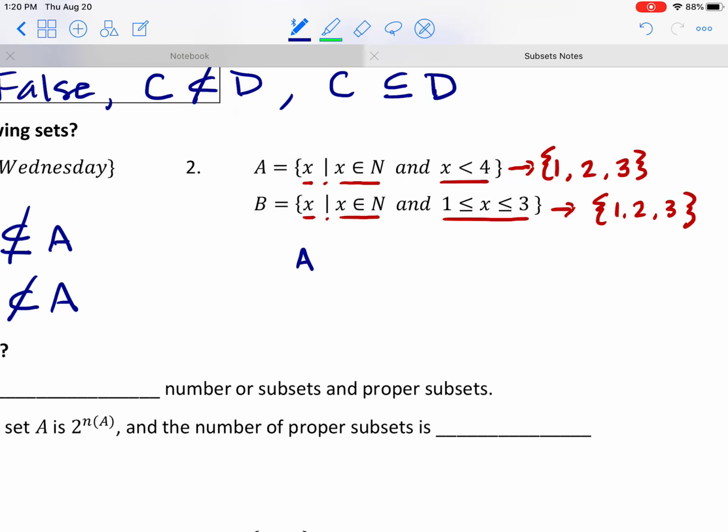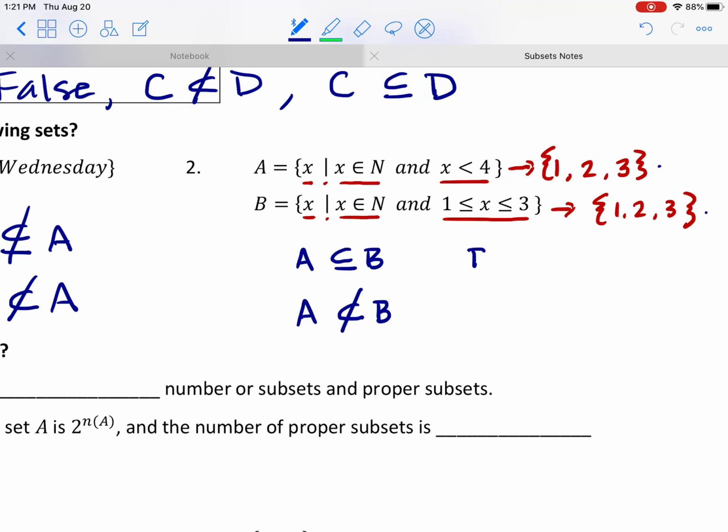Could we say that A is a subset of B? Could we have made group A from group B? Yes. Could we say that A is a proper subset of B? The answer would be no, because the two sets are equal, and by definition, proper subsets can't be equal. So we'll put a line through it.